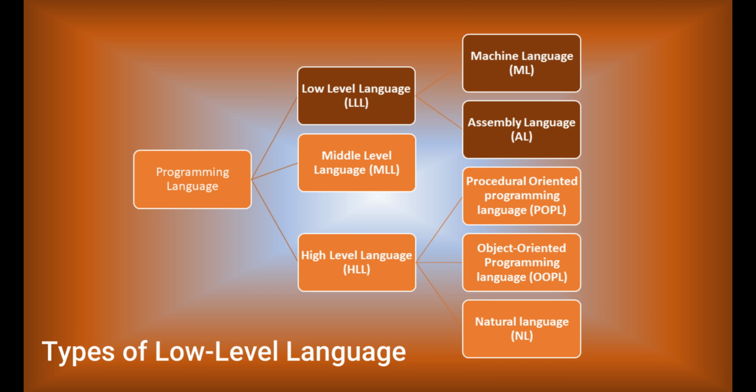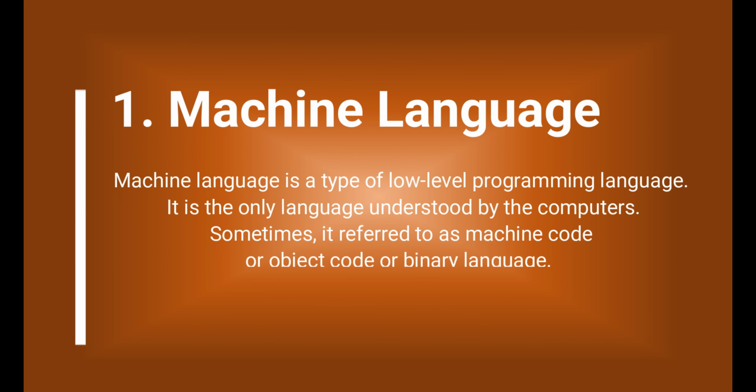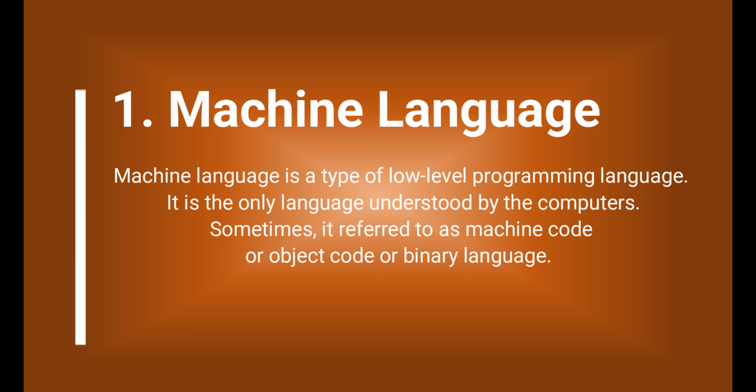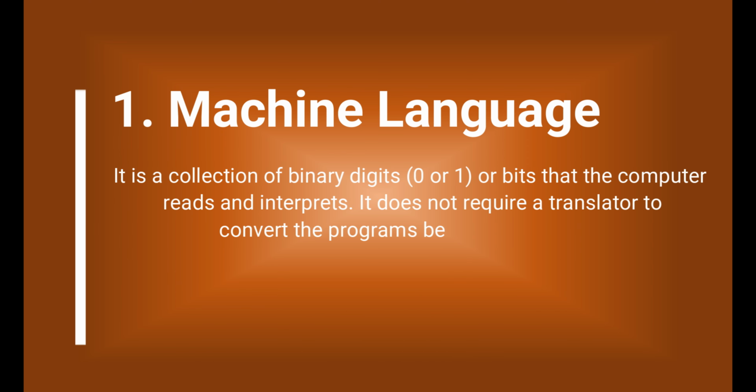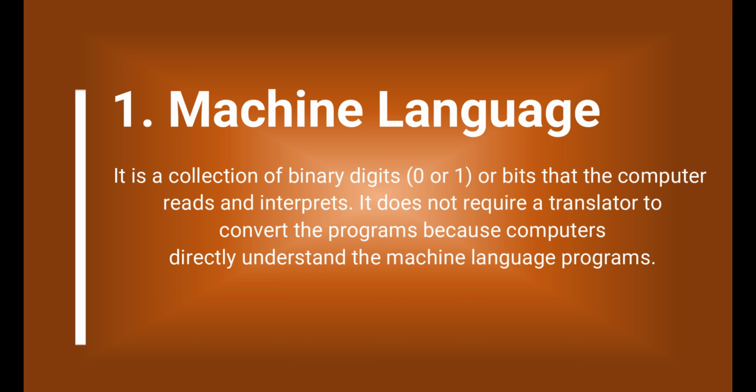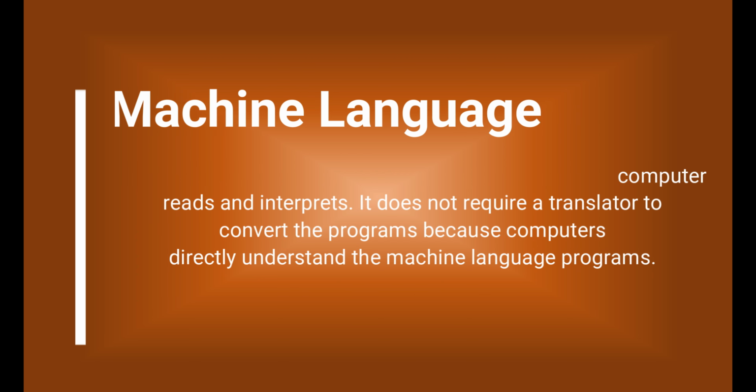Types of low-level language. Low-level language is further divided into two parts. 1. Machine language. Machine language is a type of low-level programming language. It is the only language understood by the computers. Sometimes it is referred to as machine code or object code or binary language. It is a collection of binary digits or bits that the computer reads and interprets. It does not require a translator to convert the programs, because computers directly understand the machine language programs.